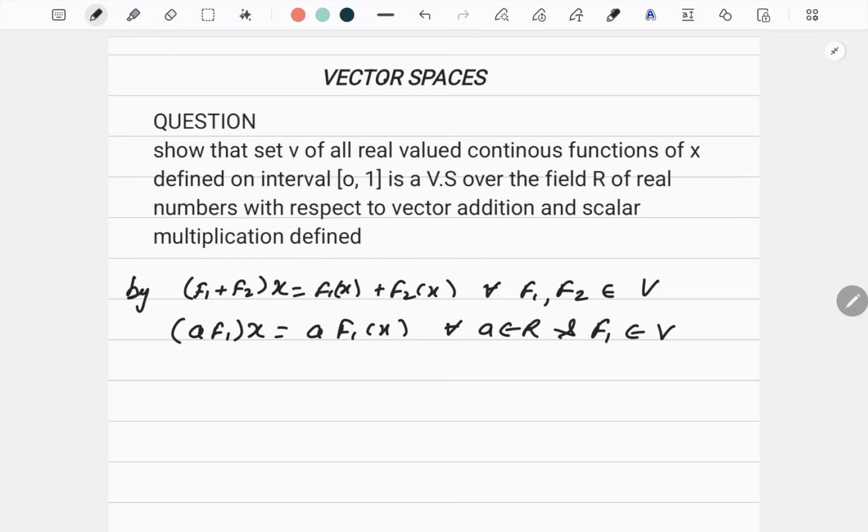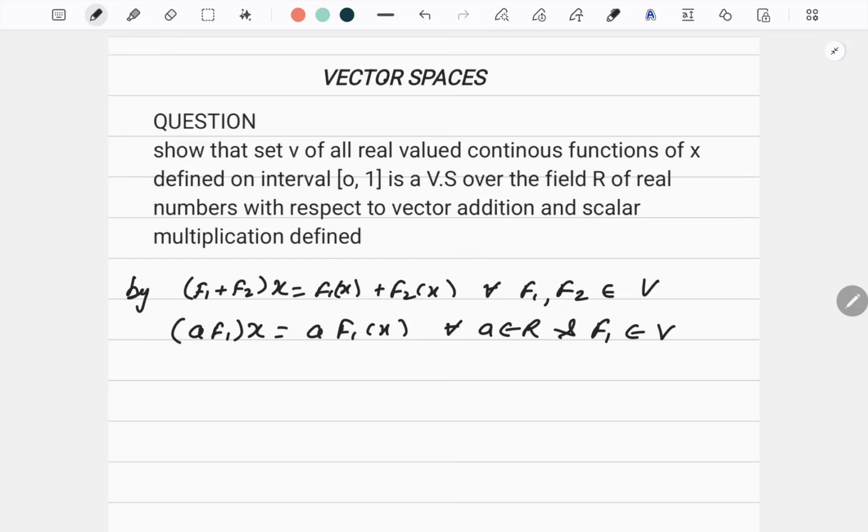Now, what type of vectors I have? I have the functions. So, it will be F1, F2, F3 or F, G, H, whatever you want to name it. And it is defined on the real field. And these two operations of vector addition and scalar multiplication are given.